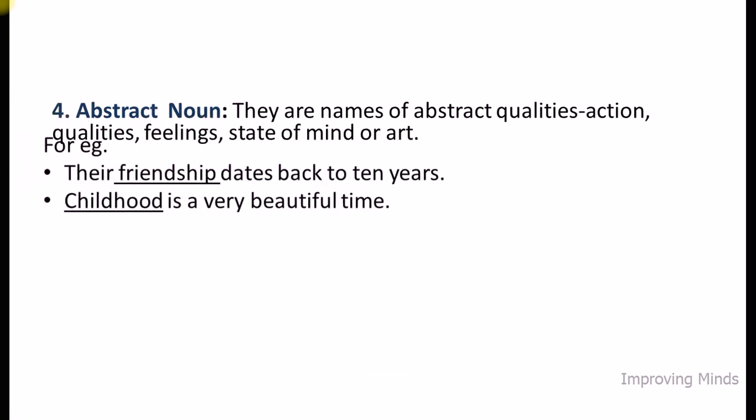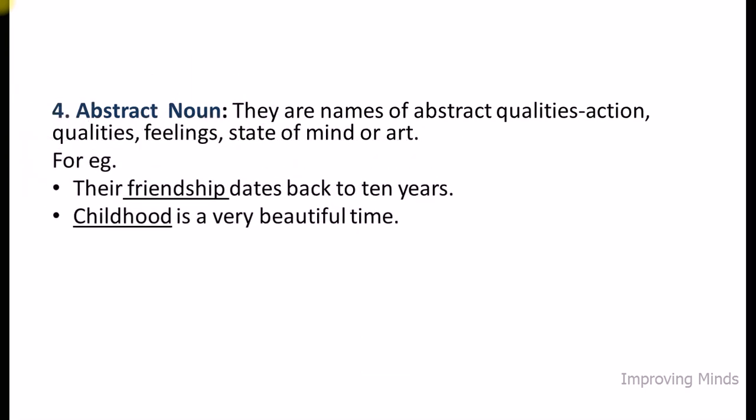Now the fourth category is of abstract nouns. They are the names of abstract things like actions, qualities, feelings, state of mind, or art. For example, their friendship dates back 10 years. Here in this example, friendship is an abstract noun because it is depicting a quality. Example second, childhood is a very beautiful time. Again, here childhood depicts an age, so that's also an example of abstract noun.